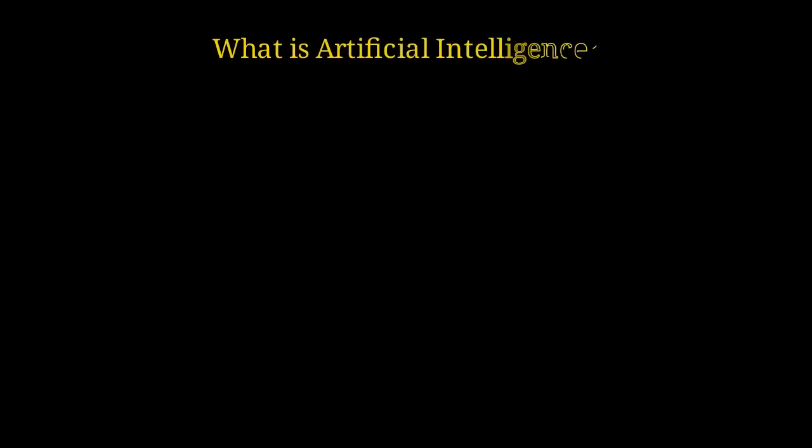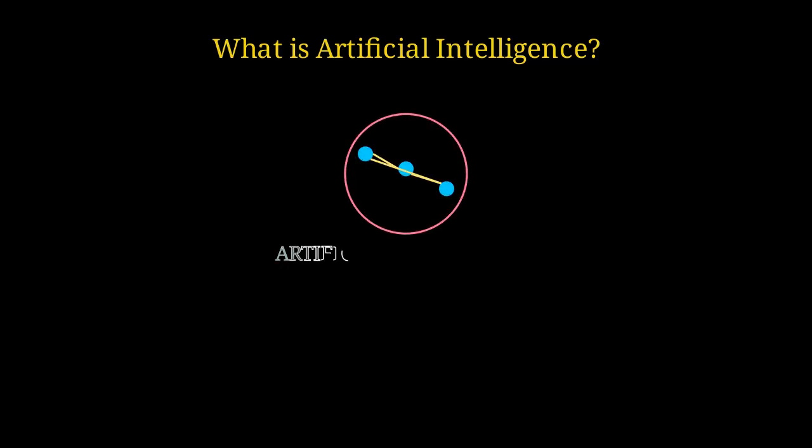In this lesson, we'll explore the basics of artificial intelligence and its applications. Artificial intelligence refers to the development of computer systems that can perform tasks that typically require human intelligence, such as learning, problem-solving, and decision-making.